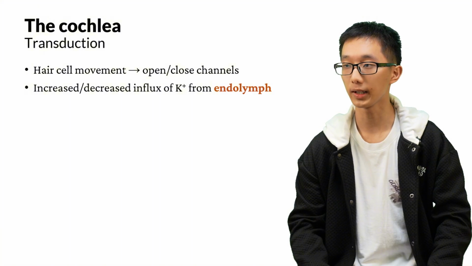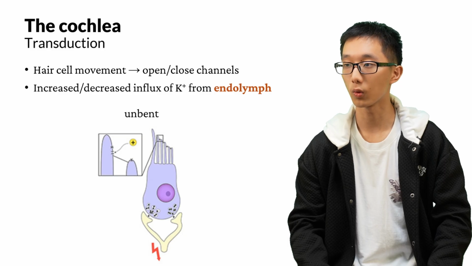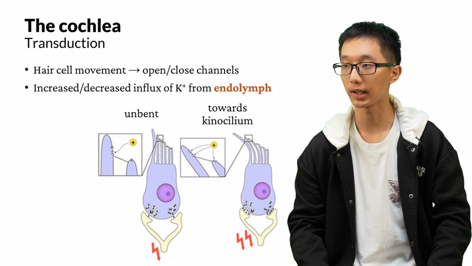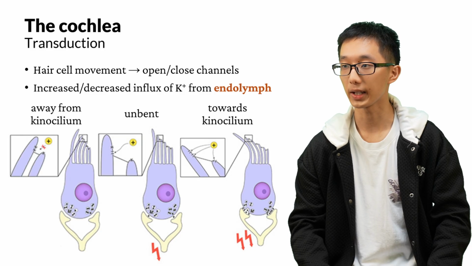When they close, there is decreased influx of potassium from the endolymph. Here, this is the normal condition where hair cells are unbent. There is some degree of inflow of potassium because some of the channels are open. If we bend the hair cells towards the kinocilium, then the tip links pull open the mechanically gated ion channels. There is more influx in potassium ions, and the cell fires action potentials more frequently. If we bend away from the kinocilium, then some of the open ion channels are pushed closed. Therefore, there are fewer action potentials here.